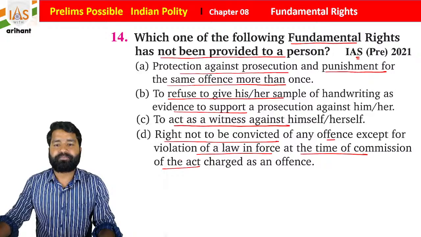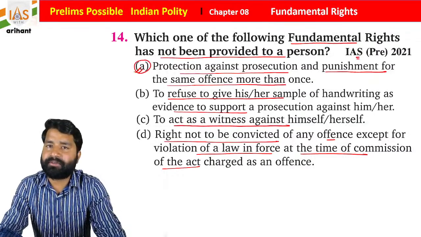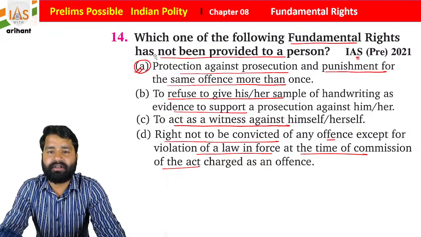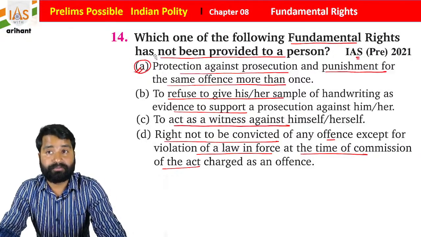So what you see, this one is correct: protection against prosecution and punishment for the same offence more than once. There is a protection under Article 20 Clause 1. Okay, so no person, 20 Clause 2.